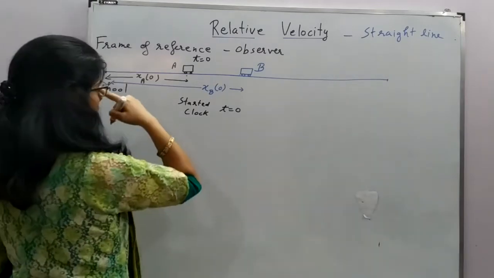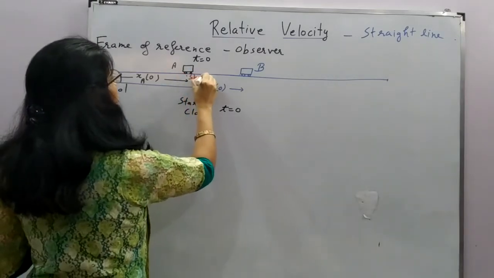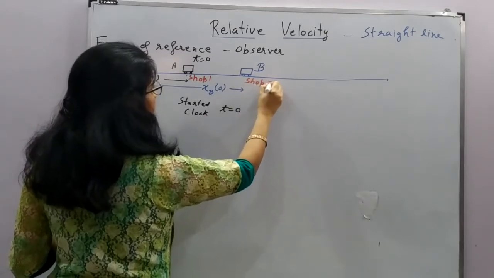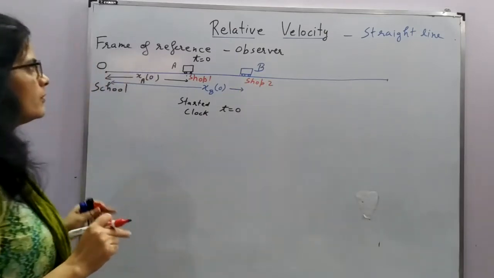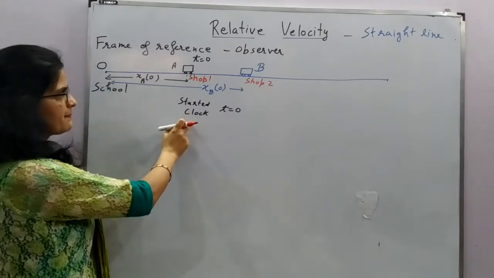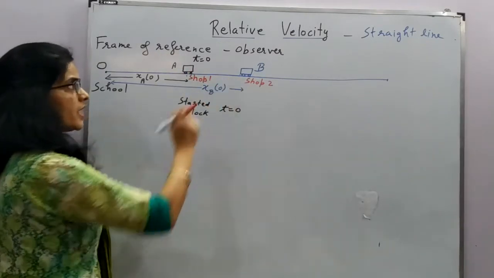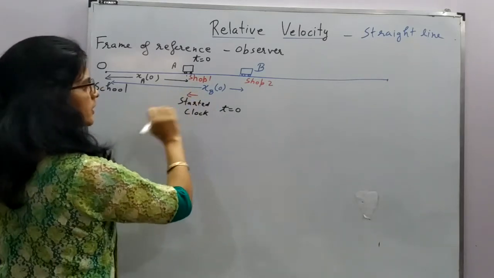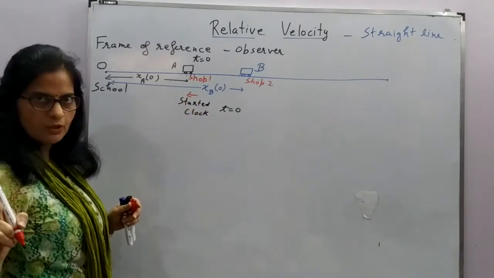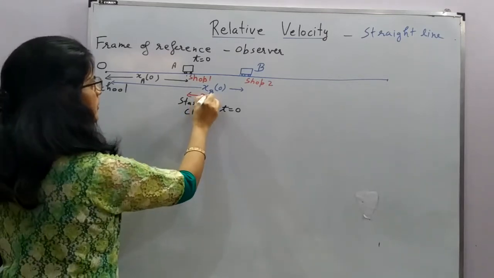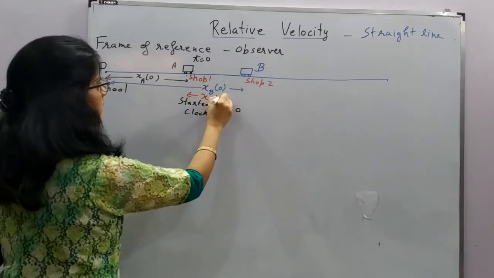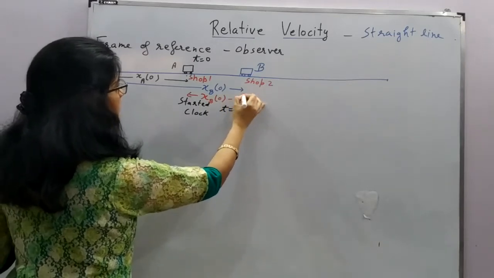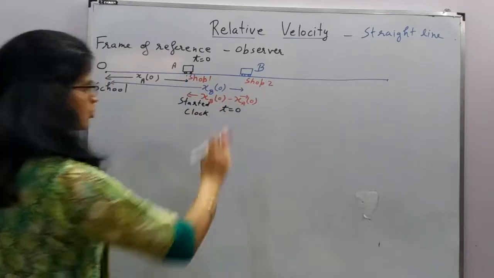We can mark it as stop 1, and we can mark the position of B as stop 2. So when our clock started, A has reached here and B has reached here. What is the separation between the two? Initial separation, that means at time t equal to 0, is XB at 0 minus XA at 0. So this is the separation between the two buses.